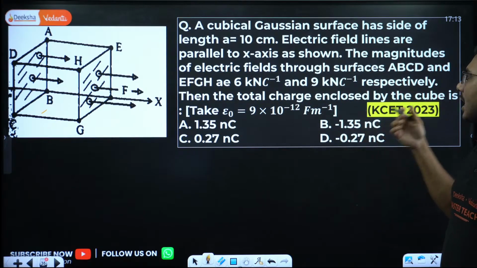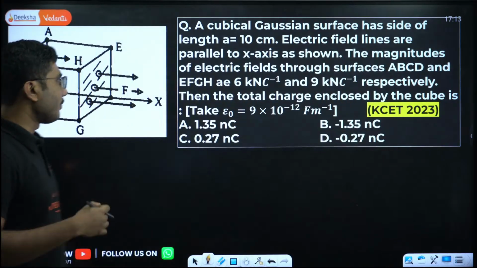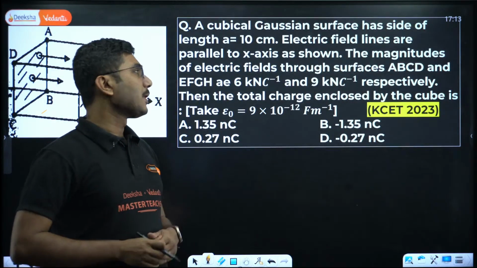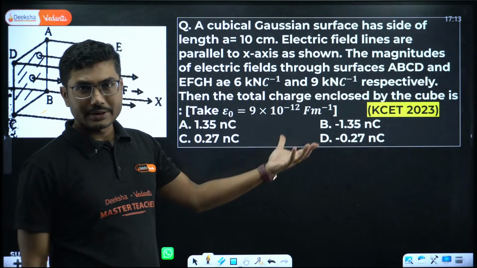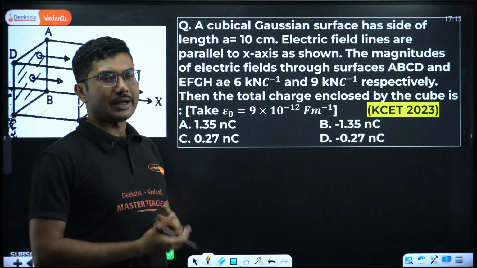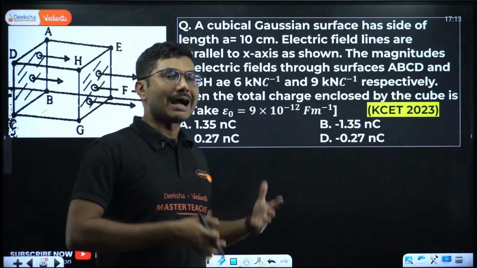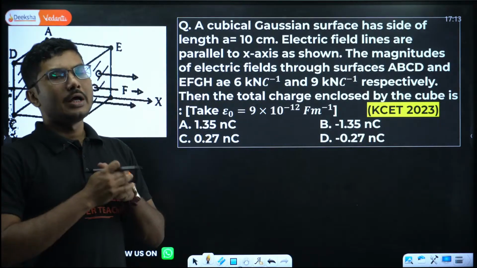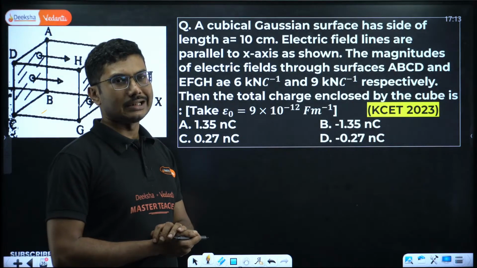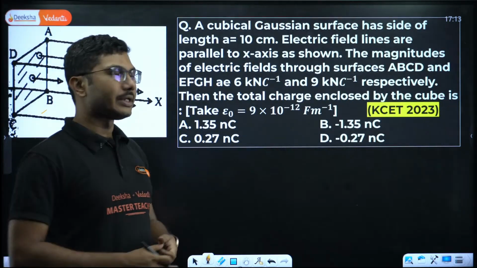Then the total charge enclosed by the cube is? Very interesting question. First of all we have to find the electric fluxes. Electric field is given, you have to convert it into electric flux and then find the net flux. As I discussed in my lecture, if the net outgoing flux is positive, there must be a positive charge inside. If the net outgoing flux is negative, then there has to be a negative charge inside. So first we will calculate the fluxes.